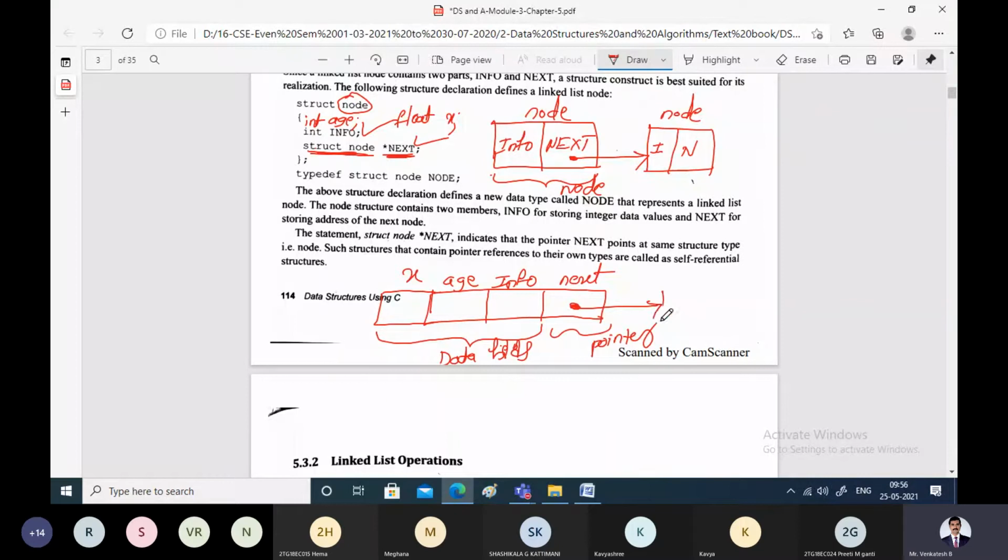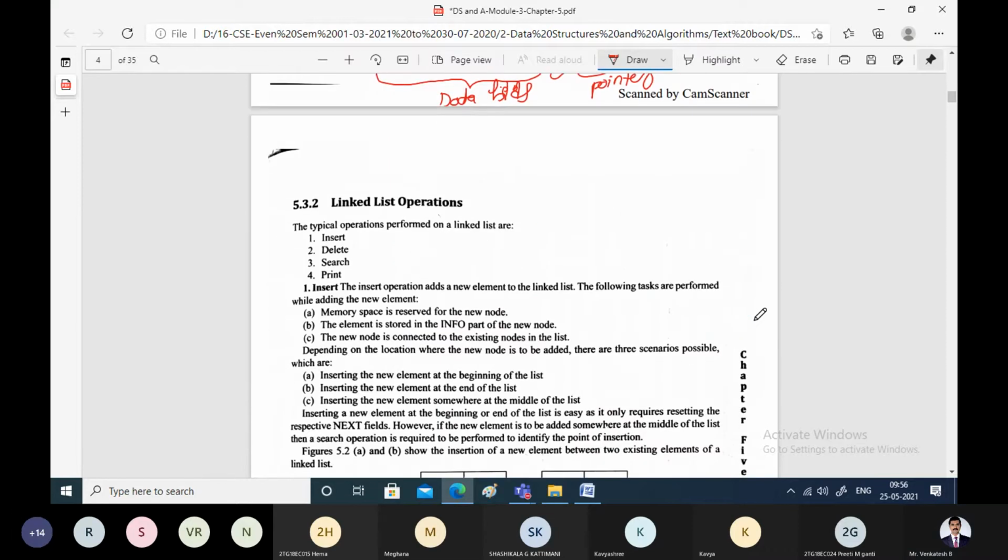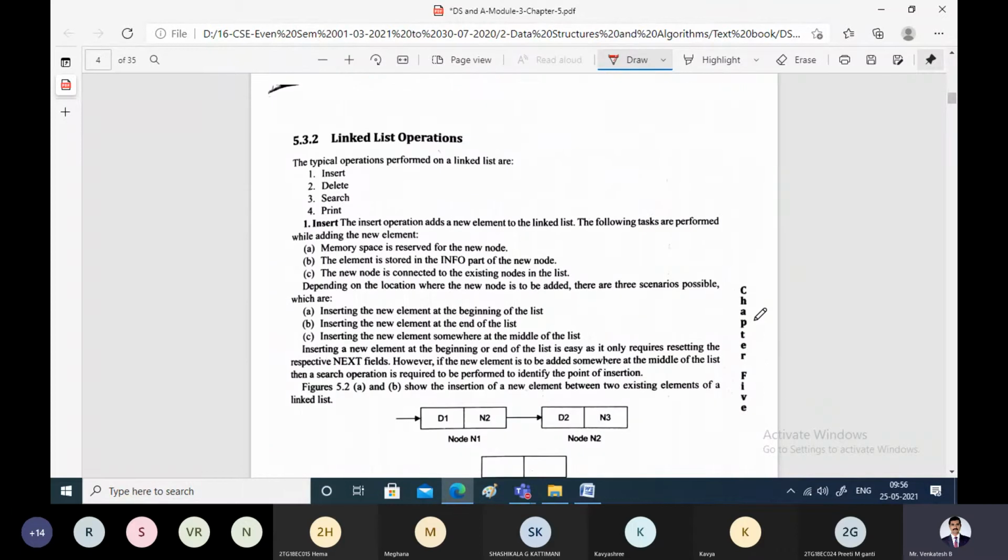Again, the next node will in turn contain how many information fields? x, age, info, and the pointer. So that's why we define a linked list node as containing at least one data field, minimum one data field and minimum one pointer field. You can have more than one data field also. That was the representation of a node in a linked list.